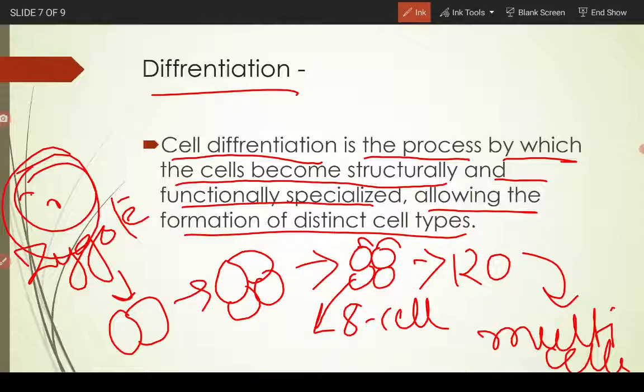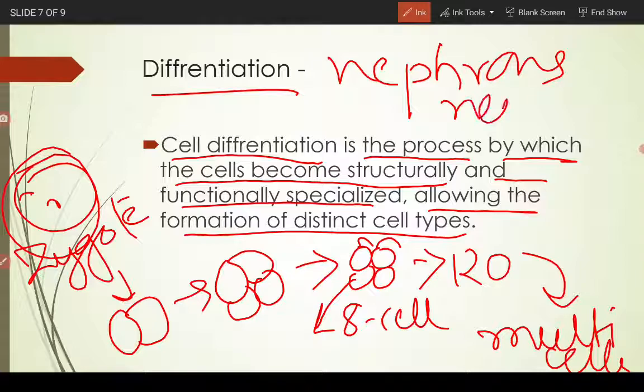We all know that our life started from a single cell zygote, but now we have all kinds of cells in our body, from neurons in our brain to nephrons in the kidney, our skin cells which form the epidermis, our bones with osteocytes, and red blood cells.